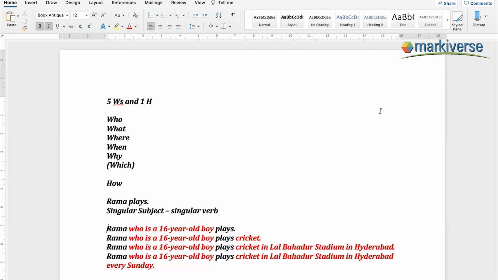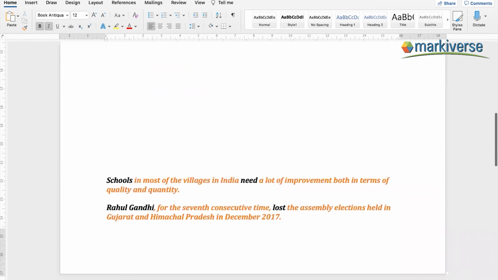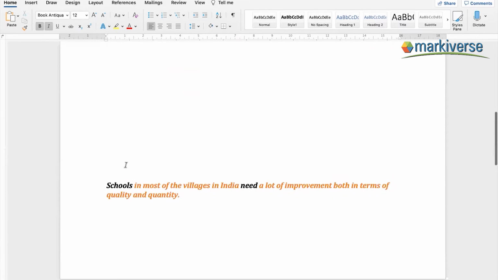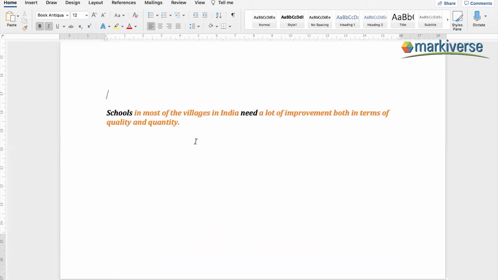So the more you understand these 5Ws and 1H, the more information you will be able to add to your sentence and the more variety you will be able to bring into the sentence. So let me take a couple more examples. Let us say I have this sentence: schools in most of the villages in India need a lot of improvement, both in terms of quality and quantity. This is the sentence.